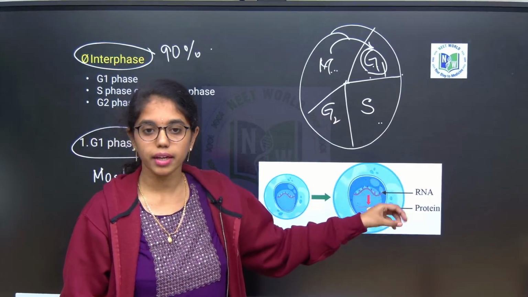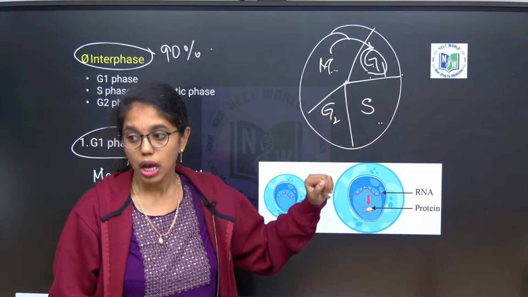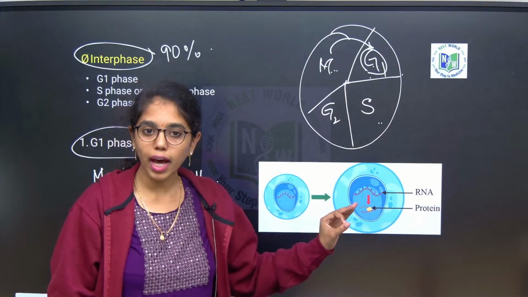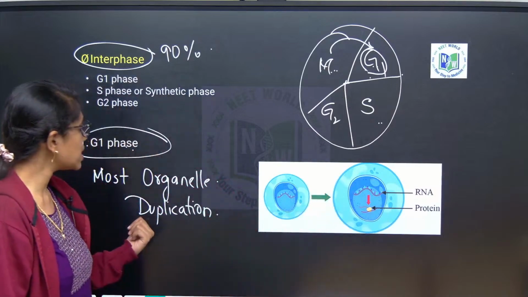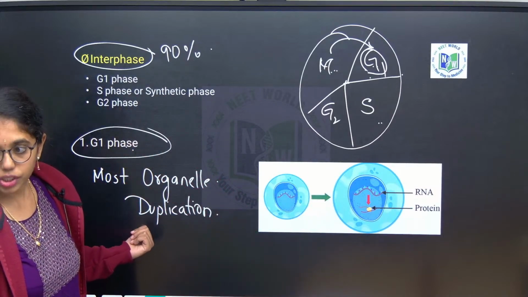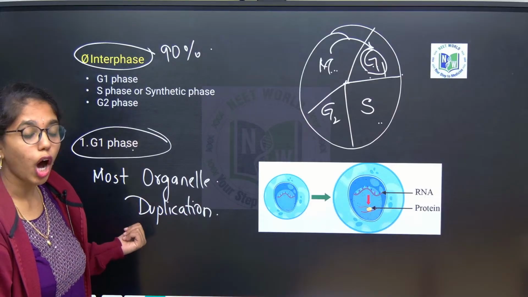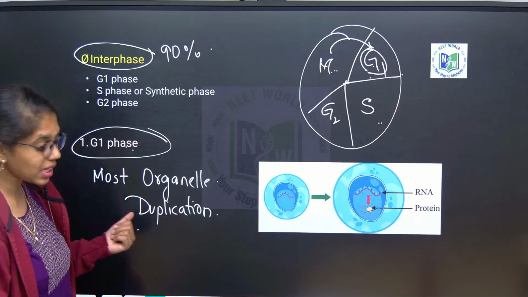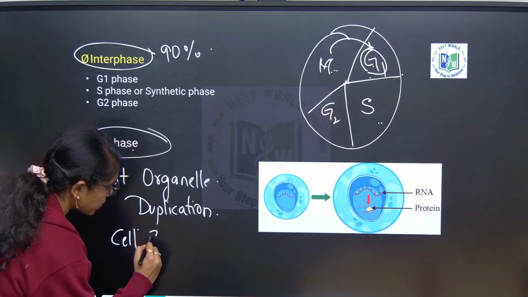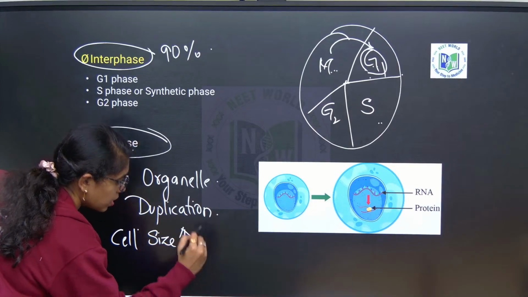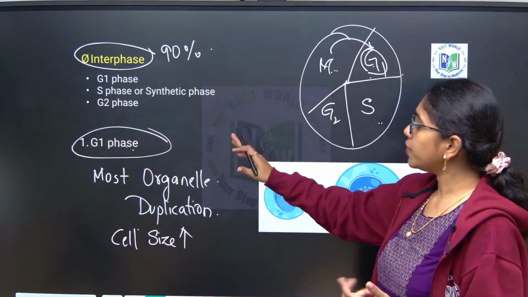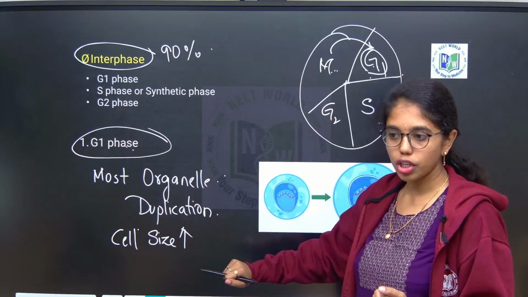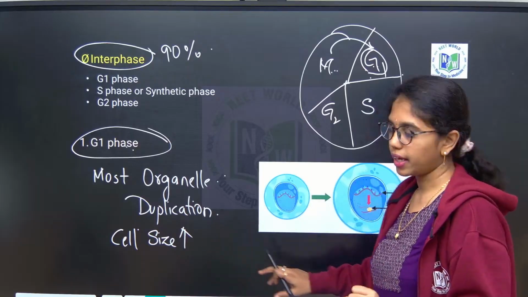Whichever DNA replication takes place in S phase, the proteins, cellular constituents and RNA required for DNA replication will be synthesized in which phase? G1 phase. Because of most of the organelle duplication, the cell size will increase. So in G1 phase most of the organelle duplication occurs and cell size will increase.